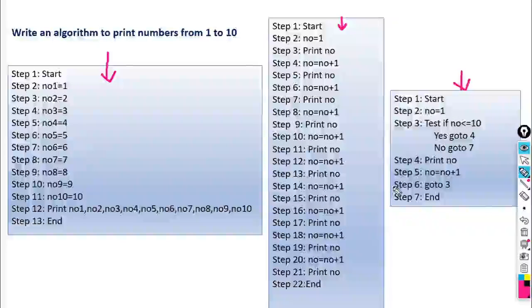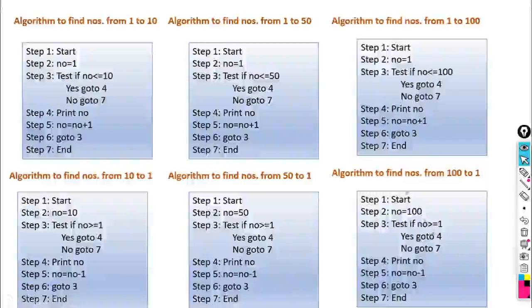So this is the loop. Okay, got it? Go to 3. We are taking the jump in the backward direction, and again we are taking the jump in the forward direction. Okay, so this is the loop. So let us see another example of how we can use loops in algorithms.